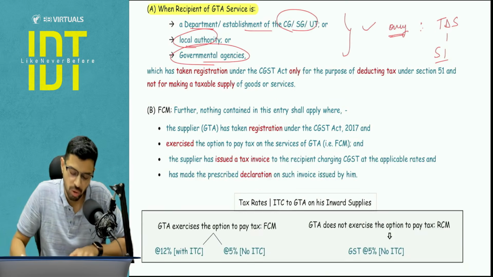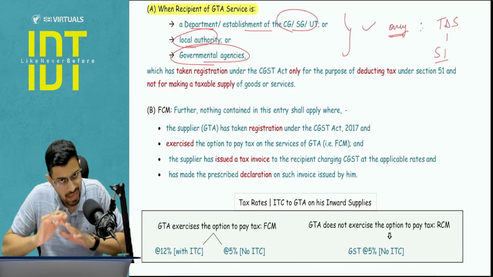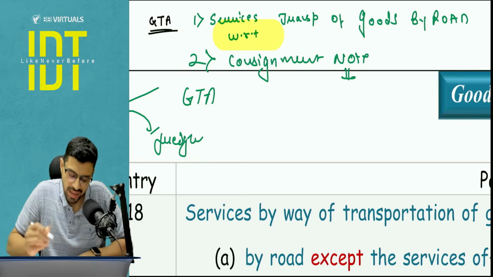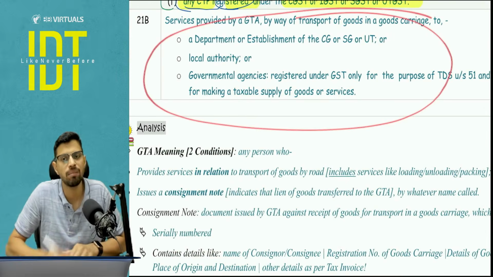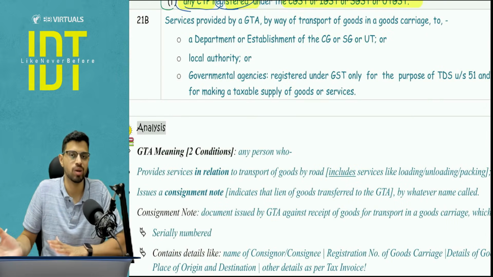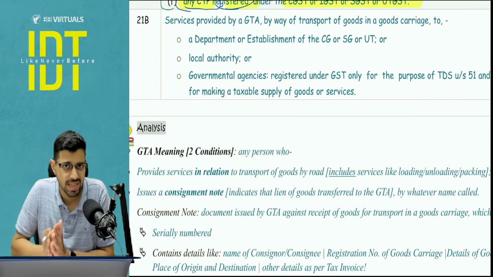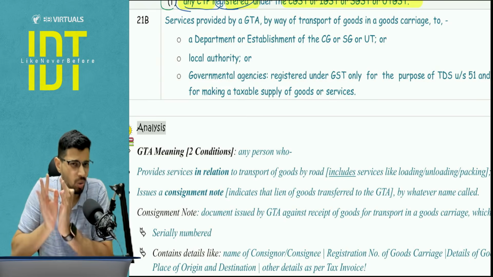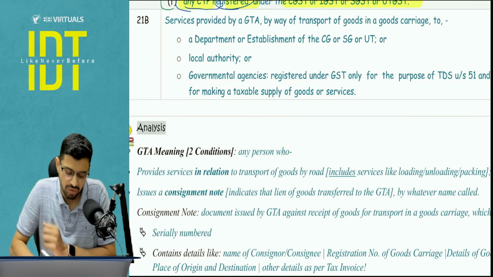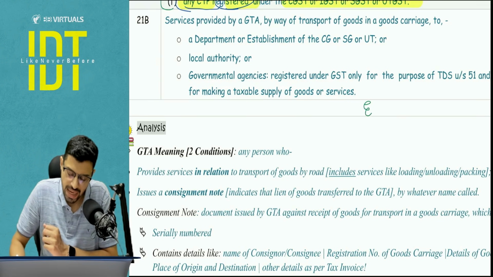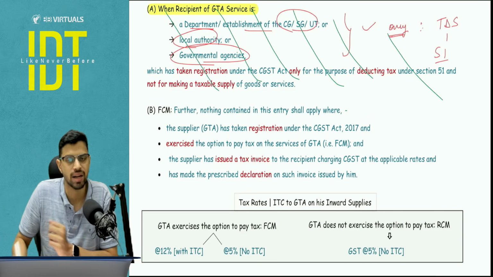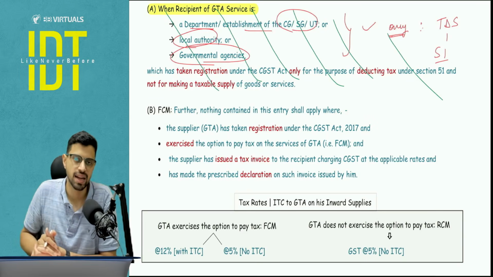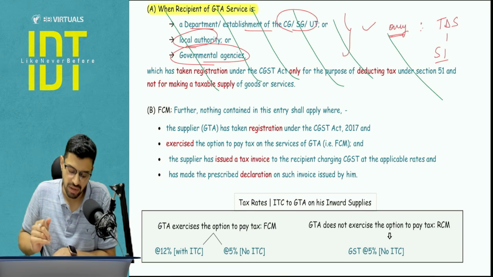Law says okay, you don't have to apply RCM, but this is again irrelevant. Why? Because currently there is another exemption entry number 21B, which is exempting these kind of people from the GST altogether. So if these are the recipients who have taken registration only and only for the purpose of section 51, currently the GST is exempt, and hence the non-applicability of RCM point currently stands irrelevant. Tomorrow if the law changes, then yes, maybe the applicability will come back.